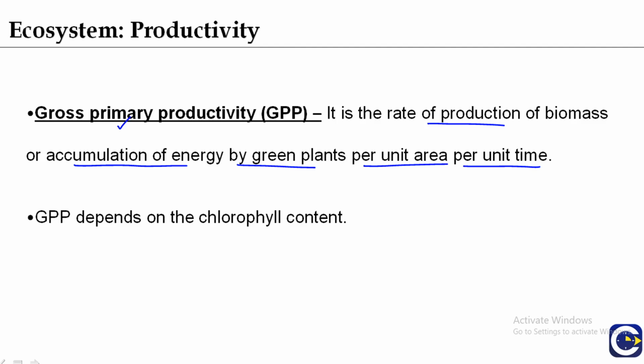Now some of the sugar is oxidized in respiration by living cells of the tree, and some of the energy is used to convert carbohydrates to amino acids and amino acids to proteins, and some of the energy is lost as heat in the transfer. Some is used within the plant itself. And gross primary productivity depends on the chlorophyll content.